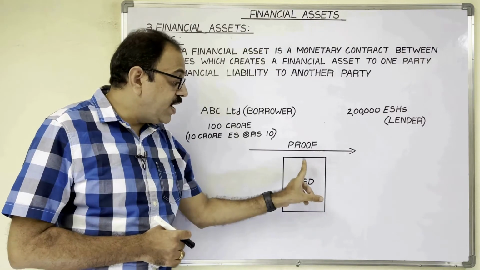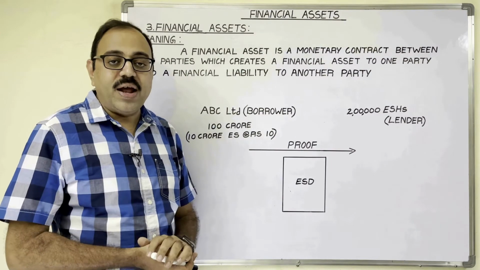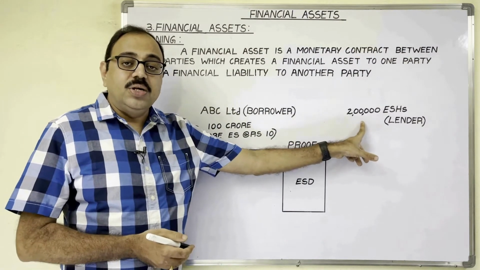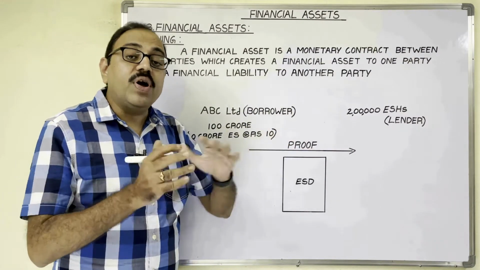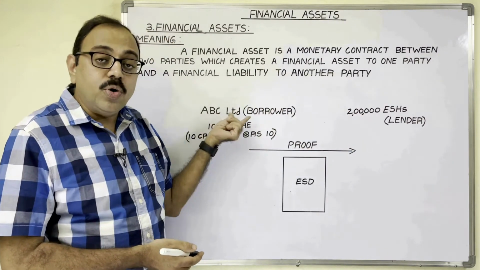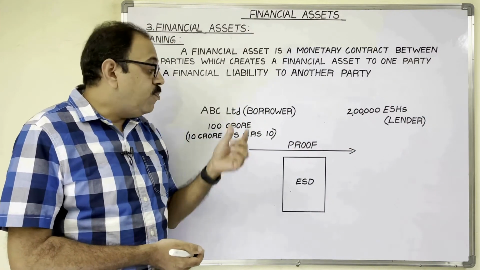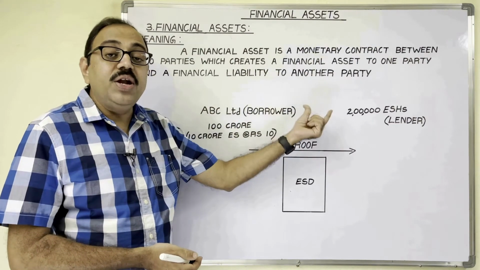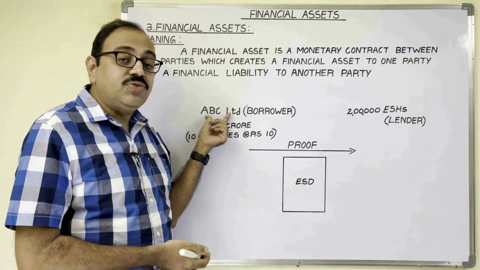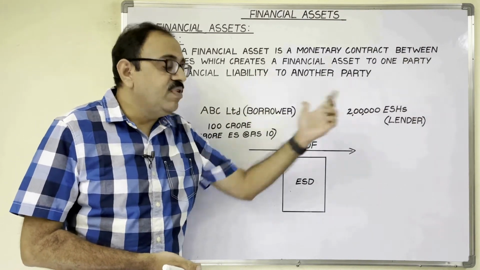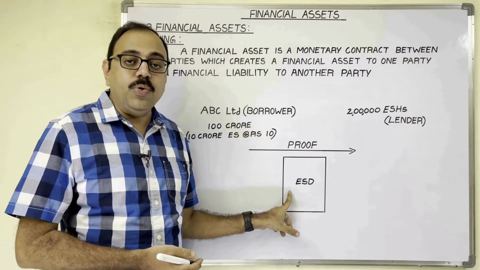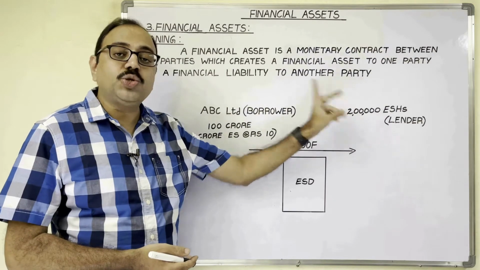This document contains the details of this contract. So here there are two parties, the company and the investor. These two parties are entering into one contract. As per that contract, the investor is lending some amount to the borrower. In return, the borrower is going to give some dividend to the investor from profits. Not only that, the borrower is transferring some ownership rights to investors. Thus, this equity share document acts as written proof for the contract between these two parties.